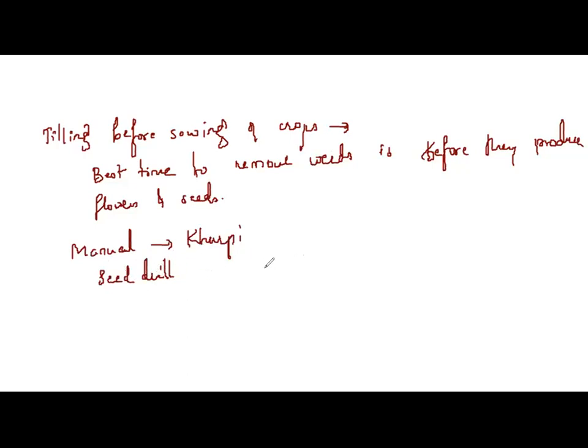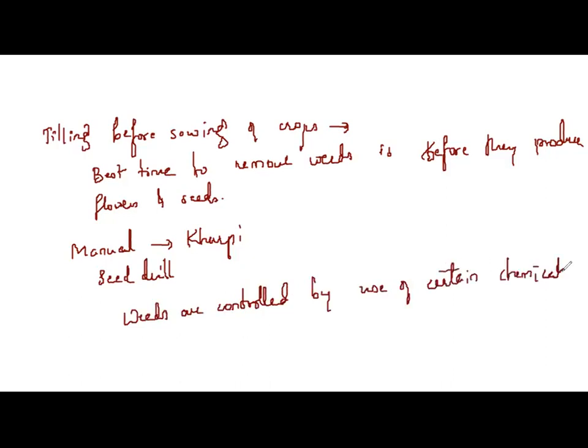Weeds are also controlled by using certain chemicals. The growth of weeds is controlled by the use of certain chemicals, which are called what? Weedicides. You can control the growth of these weeds by using certain chemical substances called weedicides. So how to use them? These are diluted with water to the required extent and sprayed in the fields with a sprayer to kill the weeds.